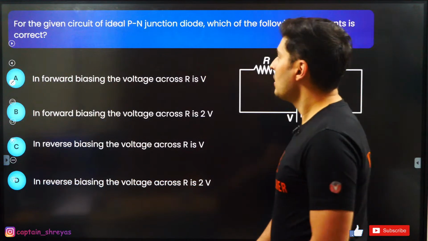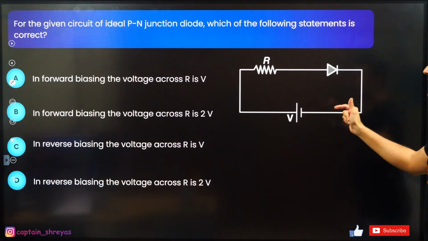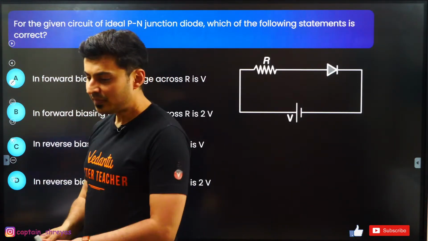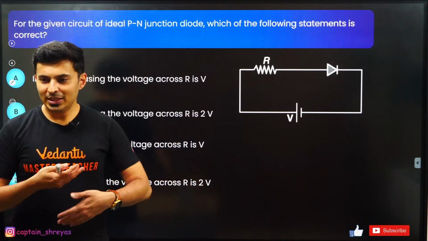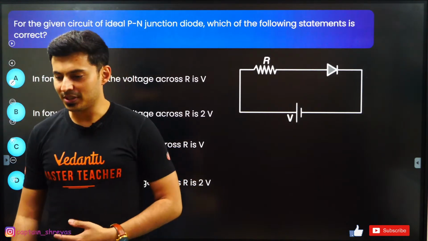Coming up on your screen. For the given circuit of ideal PN junction diode, which of the following statements is correct? Come on, my dear students. Everybody should be able to do this. Hari, come on. This is an English channel. Please converse in English. Okay, let's do this. Come on.